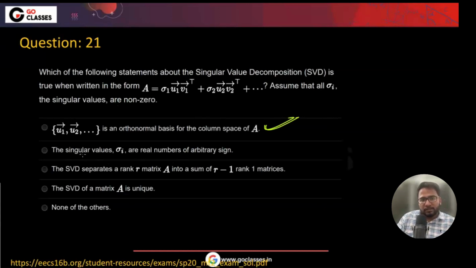What else? You can consider this as an MSQ. The singular values sigma i are real numbers of arbitrary sign. No, right? Real numbers of arbitrary sign means, can they be negative?